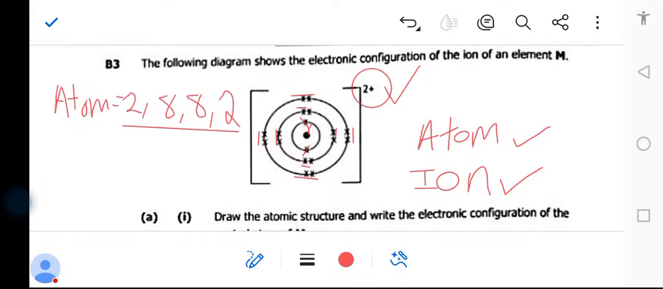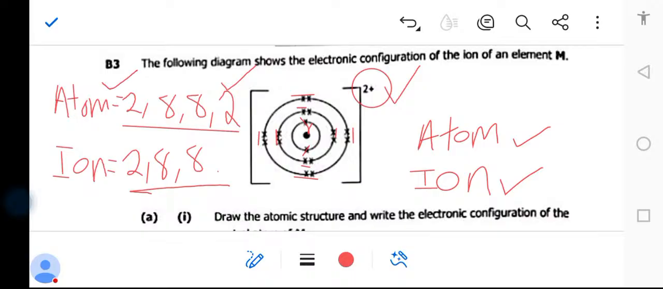Okay. Now, when it became an ion, it was after it lost how many electrons in the outermost shell? It lost 2. So the electronic configuration of the ion after losing was now 2, 8, 8. It was stable. So the first one is an atom before losing, the second one is an ion after losing.